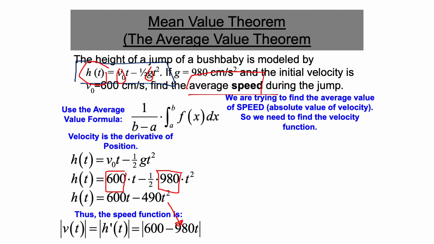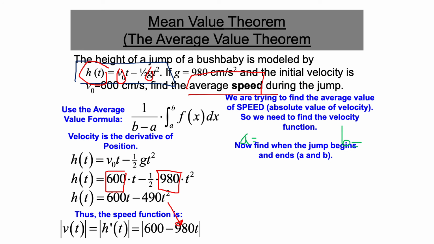But the problem is, where is the interval? What's A? What's B? A and B here are the beginning and the end of the jump. It means when the jump starts, and when the bush puppy lands.